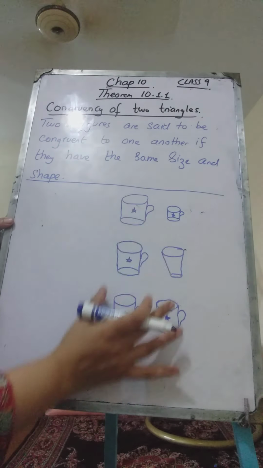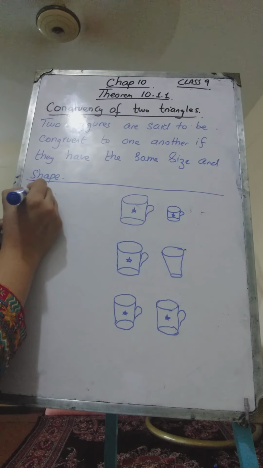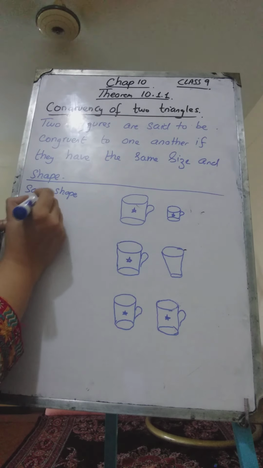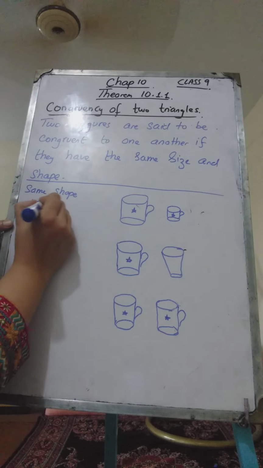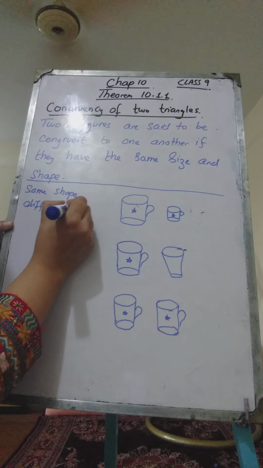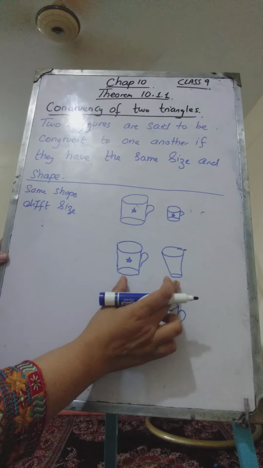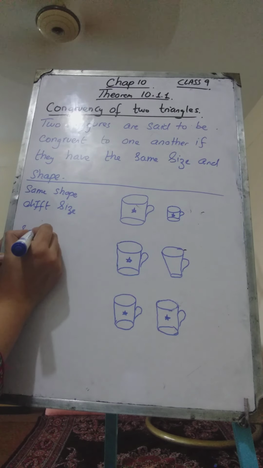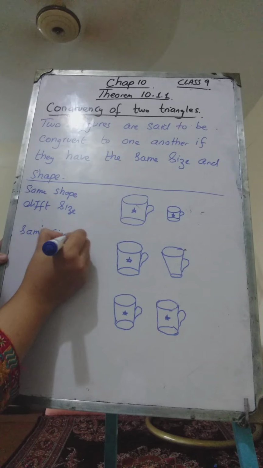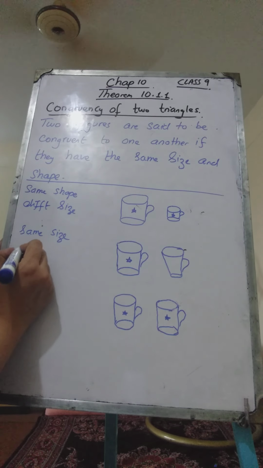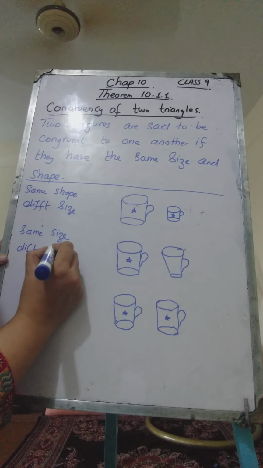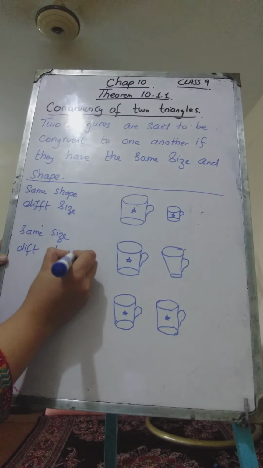Consider these examples first. Same shape but different size. And these two cups, they have almost the same size, almost, but they have different shapes.